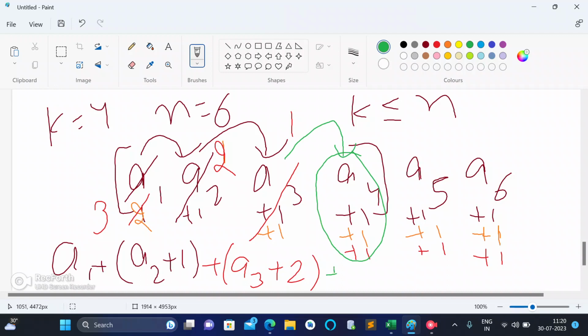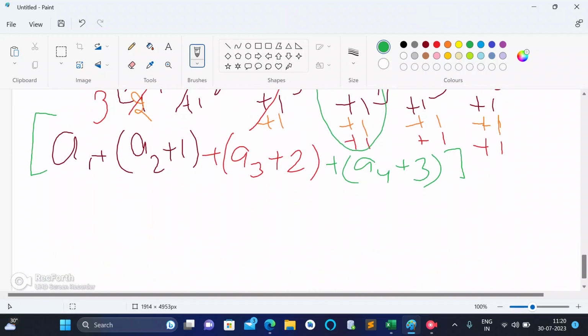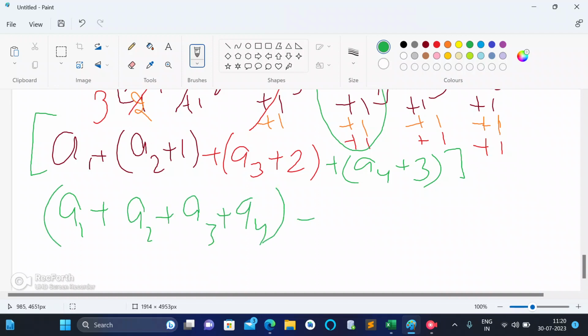Now let's say from a3 I decided to move to a4. So I will eat the whole section, it will equal a4 plus 3, it will now become 1. This also becomes incremented by 1, this also becomes incremented by 1. Now what I can see is my 4 seconds have completed, and the number of mushrooms which I can eat is this only. If I write it in a more proper way, it would be a1 plus a2 plus a3 plus a4 plus 1 plus 2 plus 3.